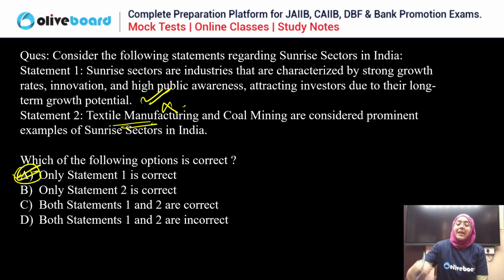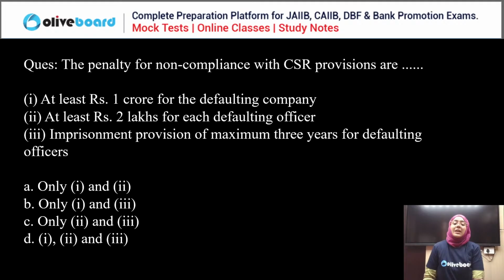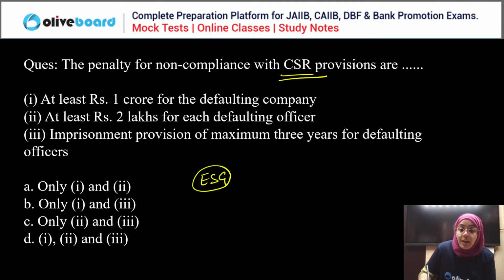Okay, good. Now let's talk about the next question. The penalty for non-compliance with CSR provisions are. So there is corporate social responsibility. Remember, I have told you in the class, corporate social responsibility and ESG, environmental, social, and governance, is the modern aspect of corporate social responsibility.